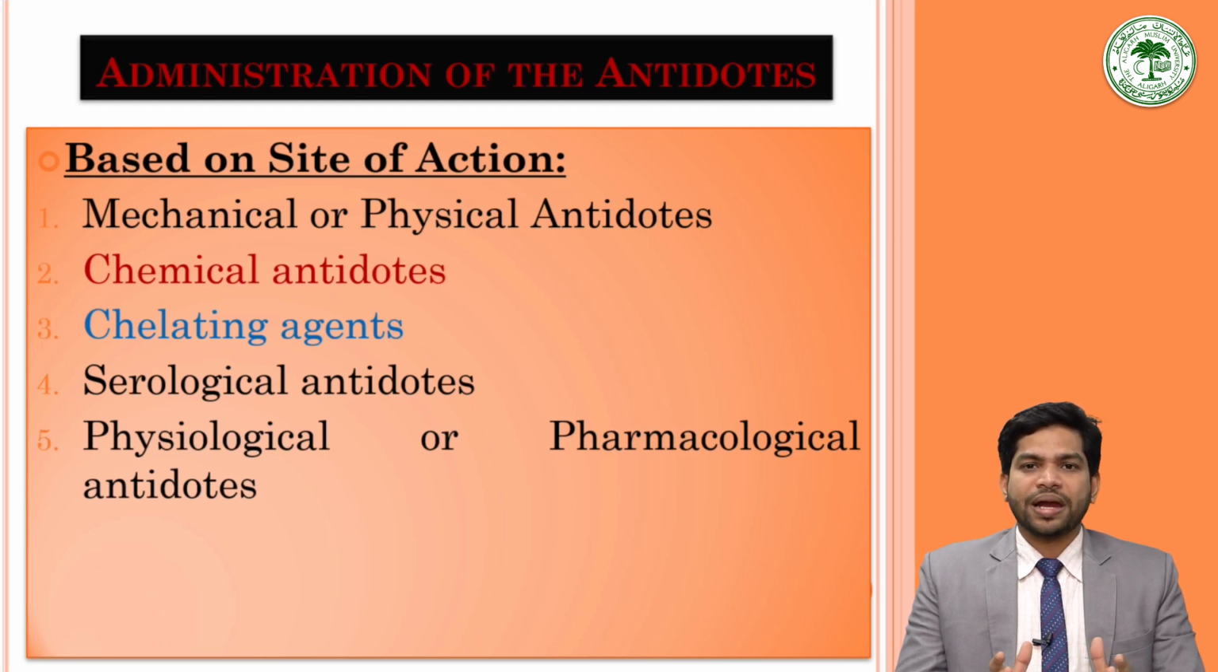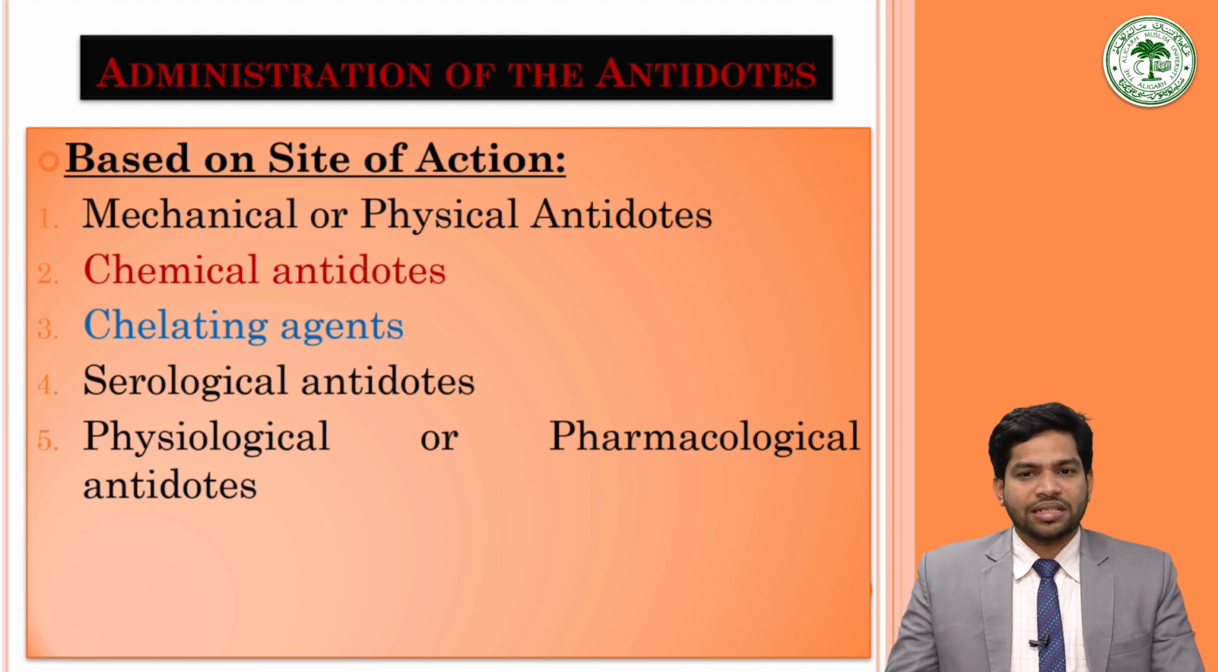Then the classification of antidotes based on the site of action. Based on the site of action, antidotes are classified into 5 types: mechanical or physical antidotes, which directly interact mechanically with the poison and stop its action; then chemical antidotes, chelating agents, serological antidotes, and physiological or pharmacological antidotes. We will come to each of them one by one.